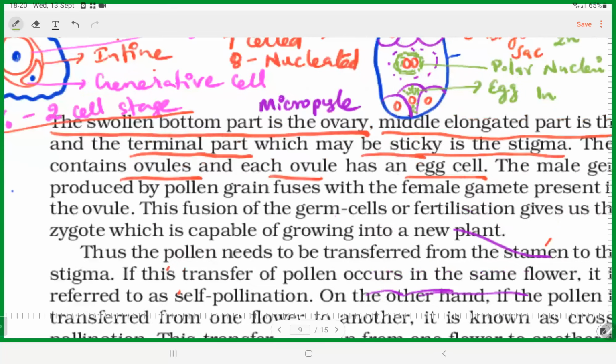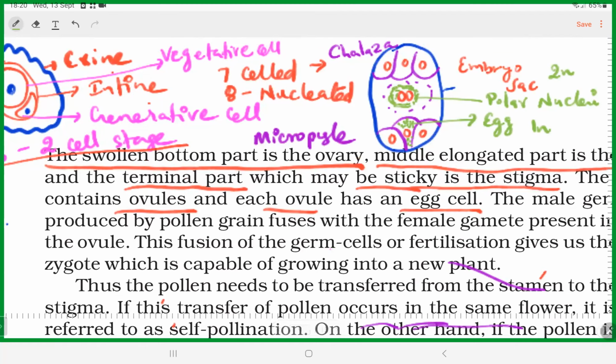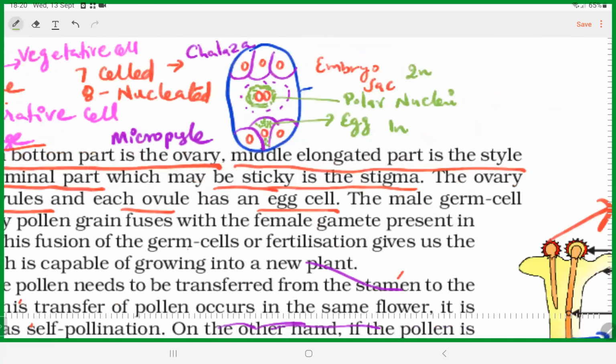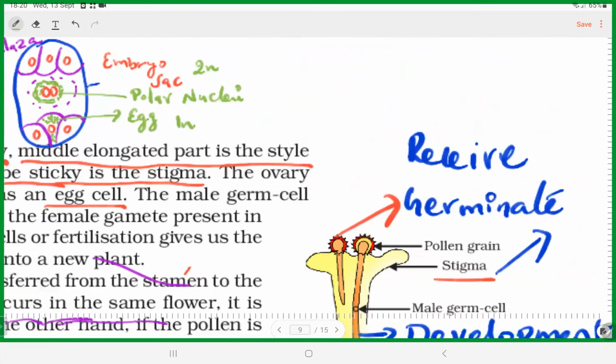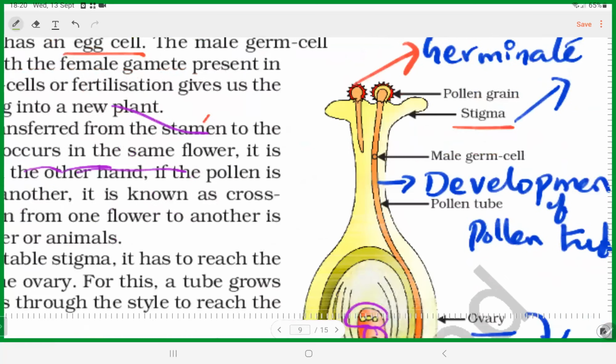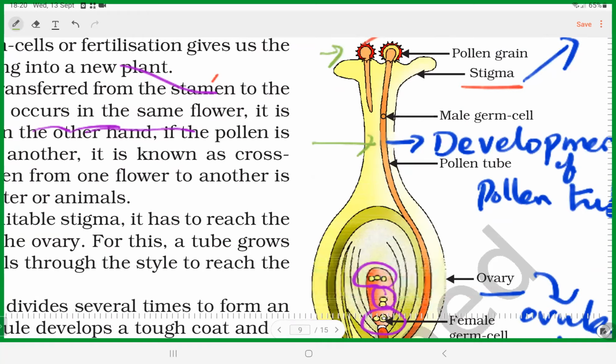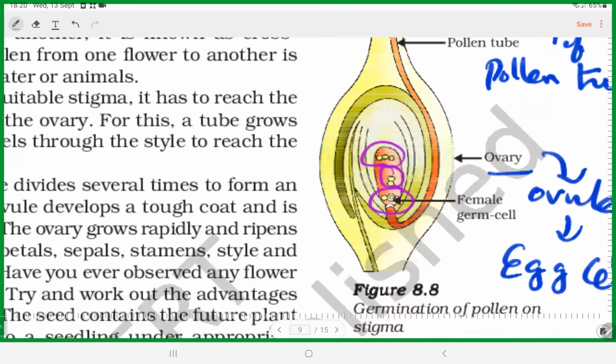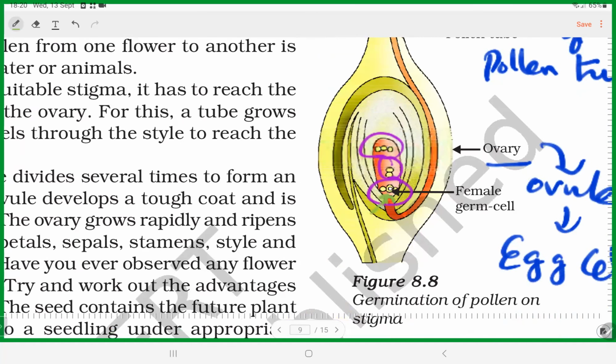After pollination, you can look into this structure. The pollen grain lands on the stigma, and then you see the pollen tube development. Please look where the pollen grain enters here. This part is called the micropyle. That's the opening.